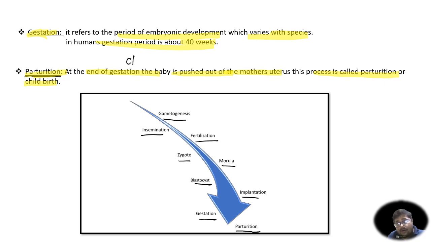Parturition is also called childbirth. So these were the chronological events that happen during human reproduction. Here we have only studied these events in a simple way, in just a simple sentence. We will understand these events in more depth as we move on in other topics of this chapter.